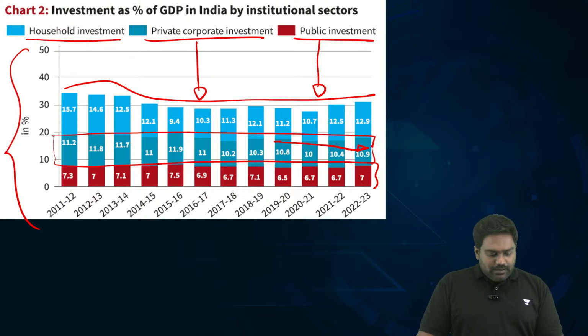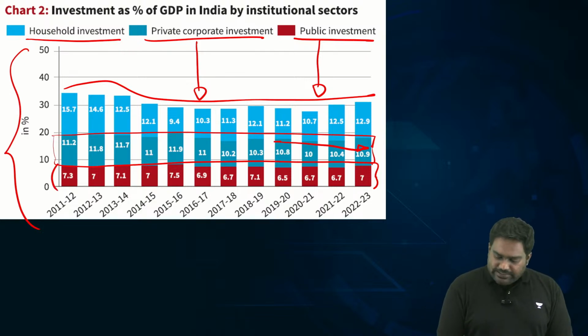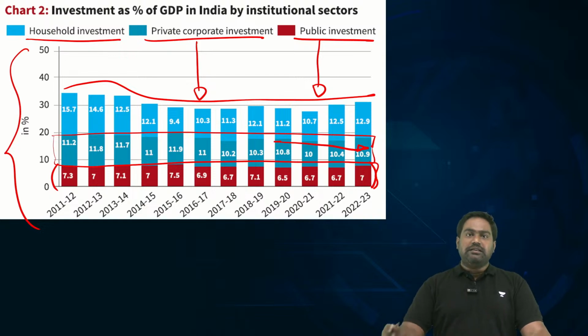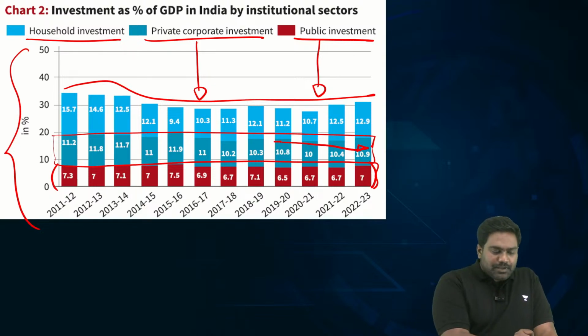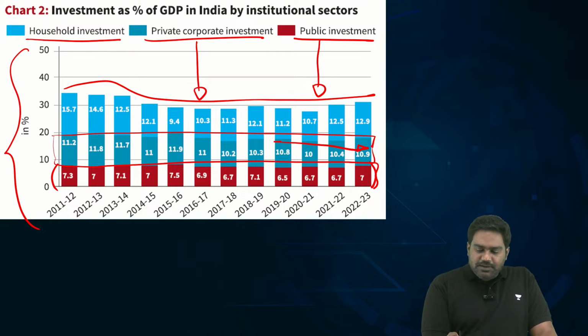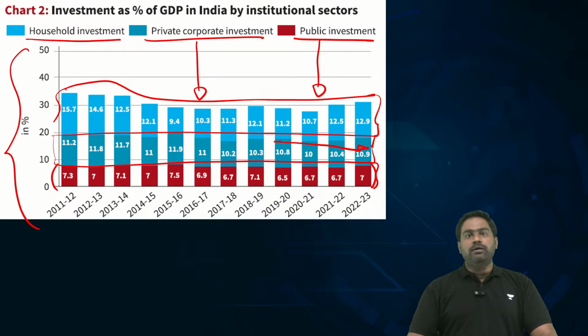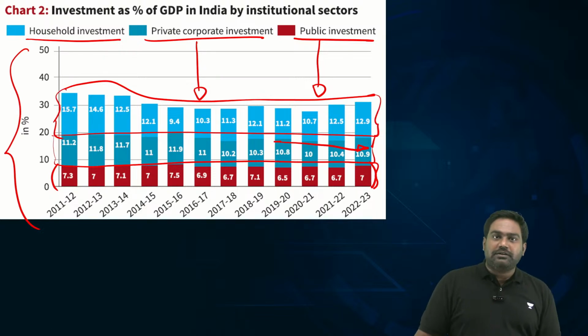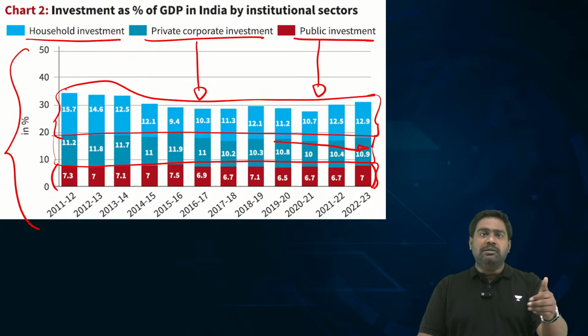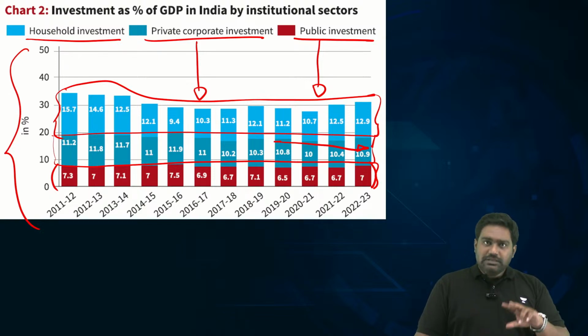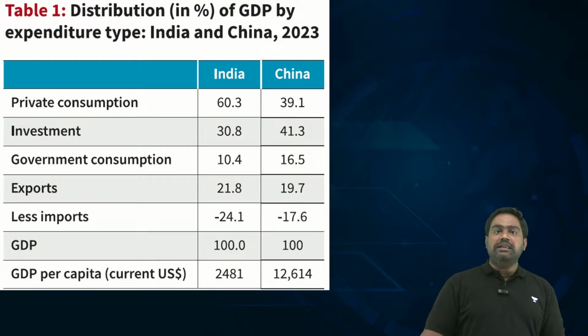Government investment has increased sometimes, declined sometimes, but more or less it is stagnant and consistent despite the increased capital expenditure of the last 3 years with the Modi government. Household expenditure has been fluctuating, obviously, depending on other macroeconomic factors. So lower investment in India is one of the prime reasons why it is difficult for us to create sustained growth and equitable, inclusive growth. This is the big difference you find between India and China.